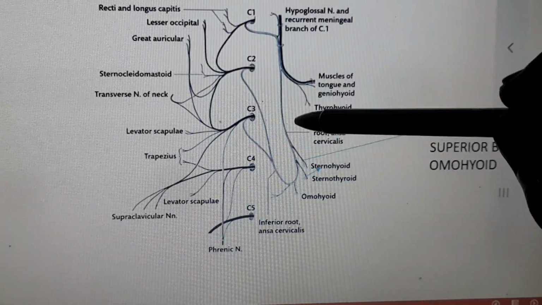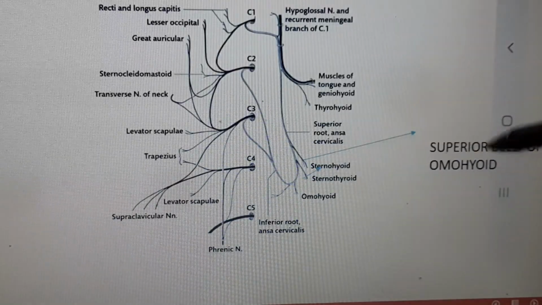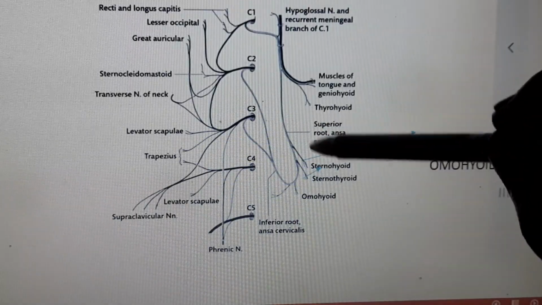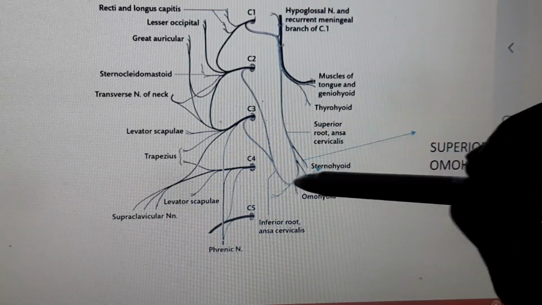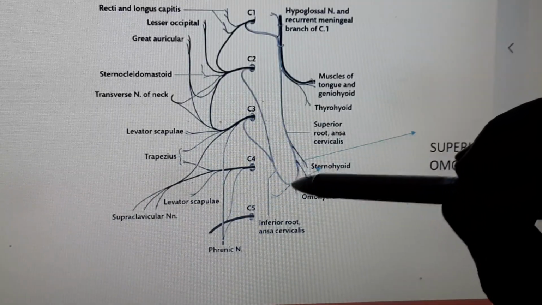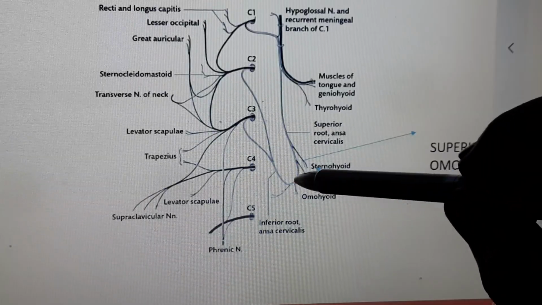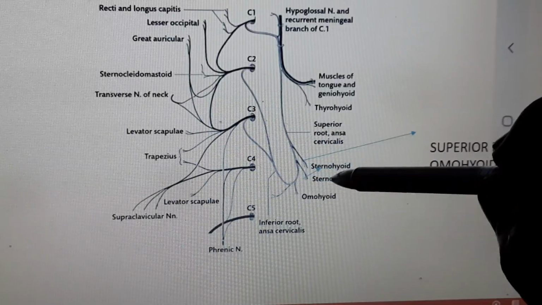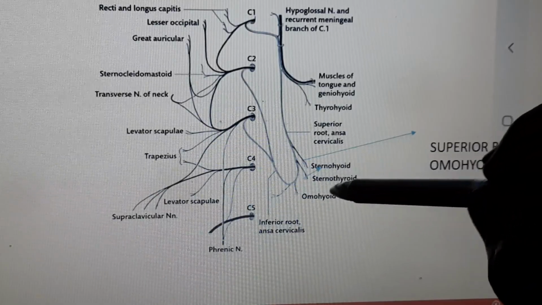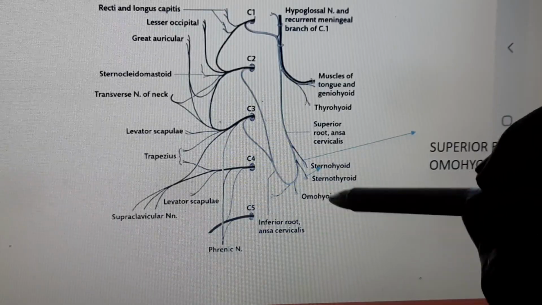From the superior root, one branch arises which supplies the superior belly of omohyoid. Superior belly of omohyoid is supplied by the superior root of ansa cervicalis. And from the ansa part, means from the bent part, three nerves arise. One supplies the sternohyoid, another supplies the sternothyroid, and the third one supplies the inferior belly of omohyoid.